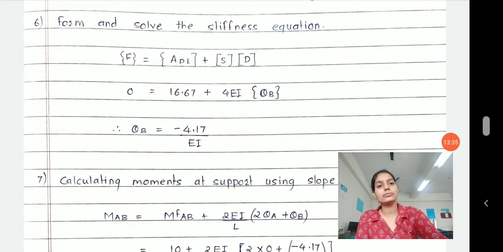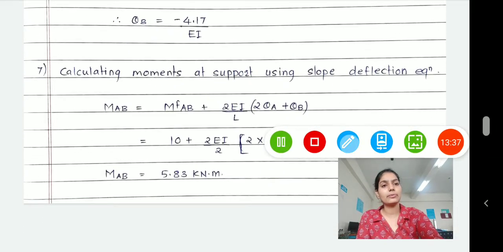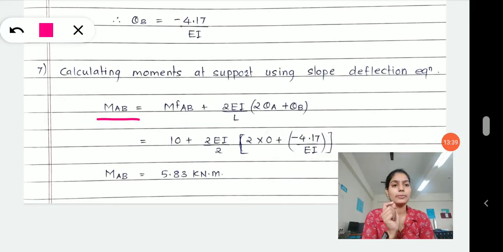Accordingly, you develop the equations for moment MAB, moment MBA, moment MBC. You develop all the equations and then put the theta value as 4.17, where theta A, theta D and theta C will be 0.